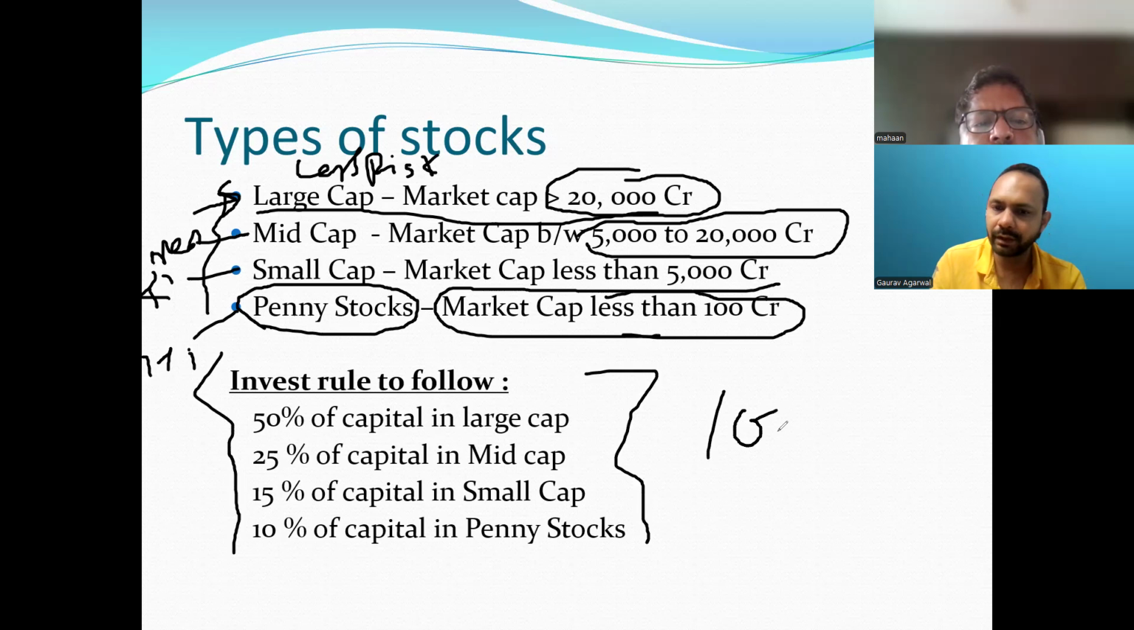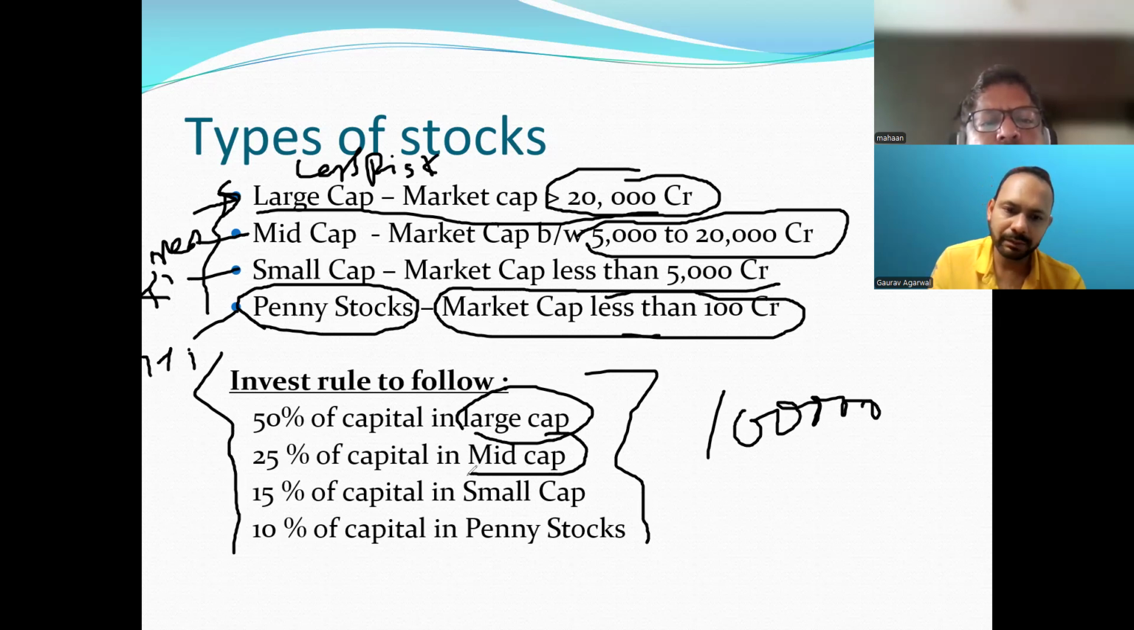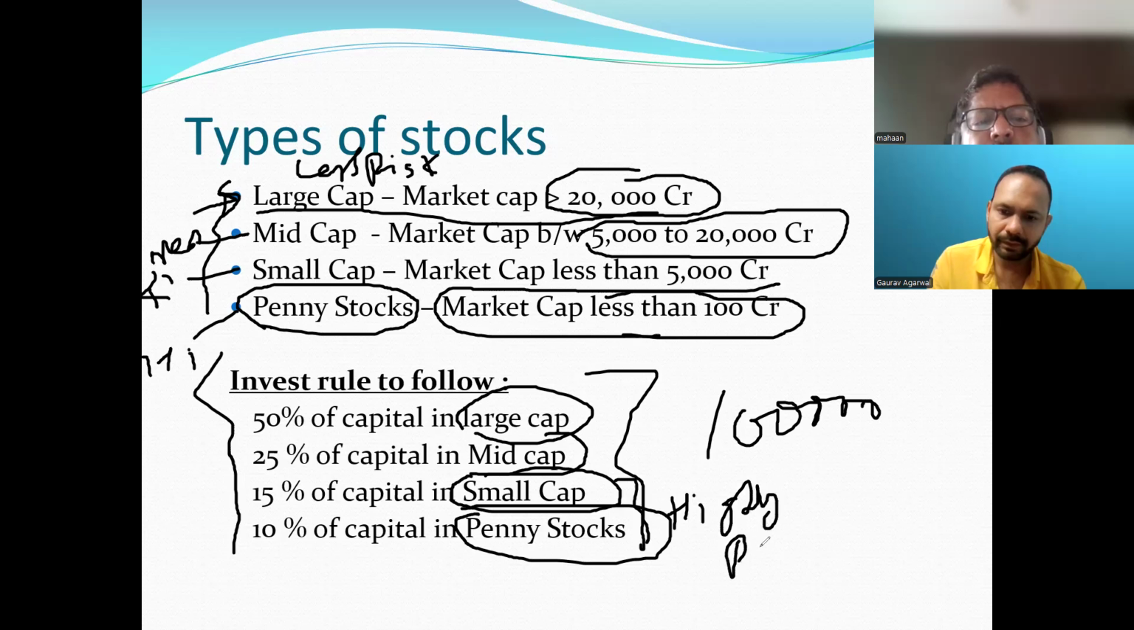Let's say you want to invest 1 lakh rupees. What you can do is split your capital among all four categories. Like 50% you can put in large cap because they are very less risky. Then 25% in mid cap, 15% in small cap, and 10% in penny stocks, because these two are the highly risky things. So that is why we can divide the capital this way.